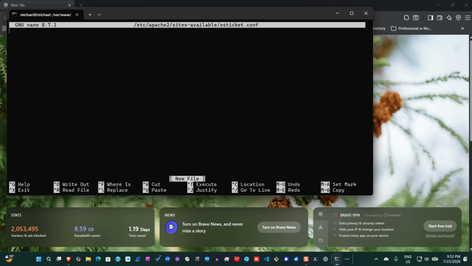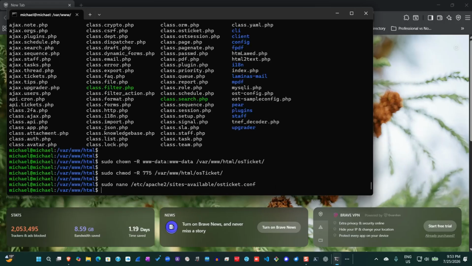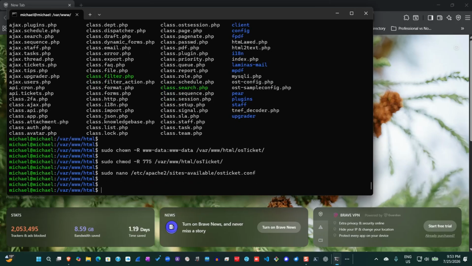So the file is open, and if you look at the file, you see that there's nothing inside. So I'm going to go ahead and copy some commands and put it there. So I'll put some stuff there. So what I'm going to do right now is to save the file and exit the file. So to save the file, you simply on your keyboard, you tap Control O, hit Enter, then Control X to exit. Okay, so it's all done.